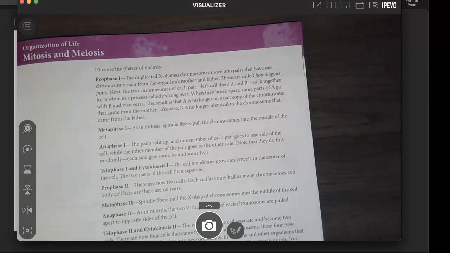Here are the phases of meiosis. Prophase 1. The duplicated X-shaped chromosomes move into pairs that have one chromosome each from the organism's mother and father. These are called homologous pairs. Next, the two chromosomes of each pair, let's call them A and B, stick together for a while in a process called crossing over. When they break apart, some parts of A go with B and vice versa. The result is that A is no longer an exact copy of the chromosome that came from the mother. Likewise, B is no longer identical to the chromosome that came from the father.